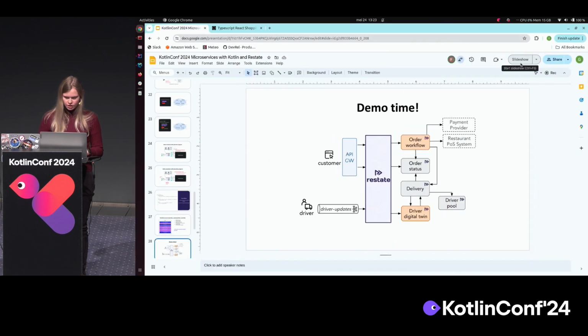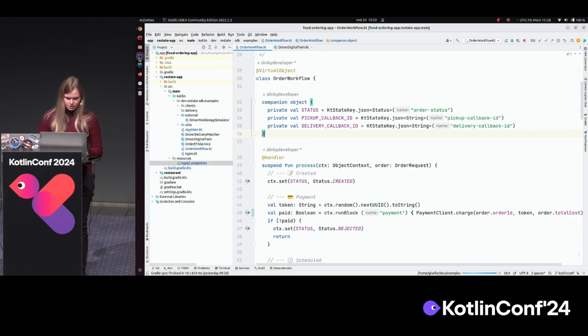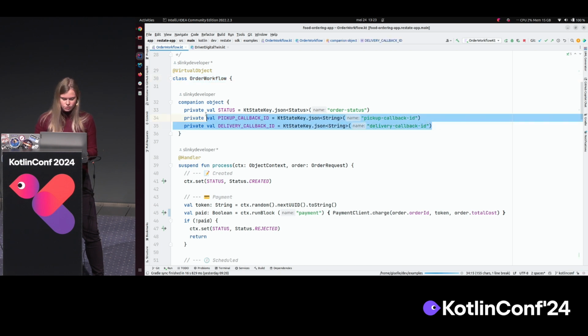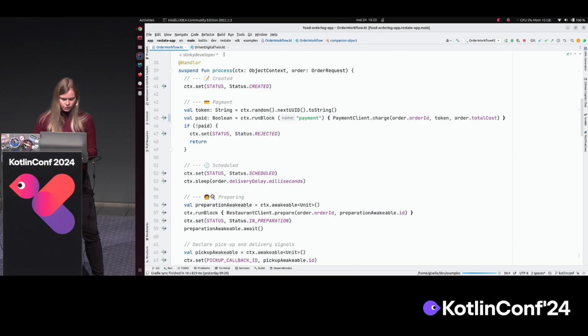Let's first have a look at how this is implemented in code. So here is my order workflow. It's a virtual object. Here we see some references to the state that I can access. After that, you see the implementation of the process function.